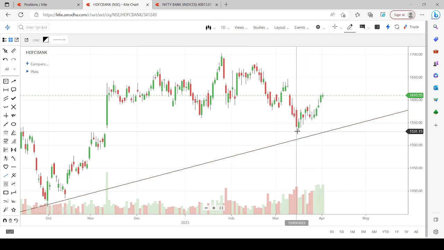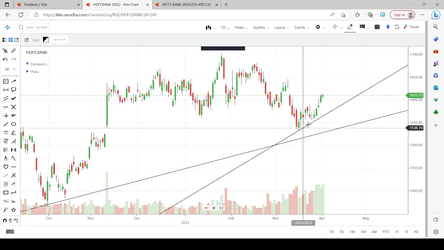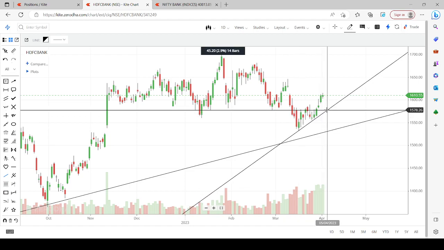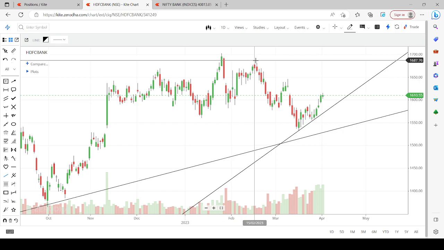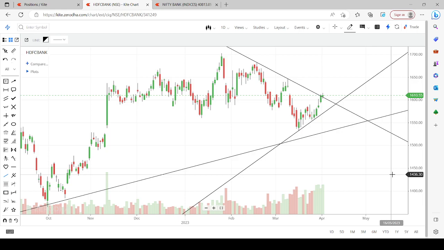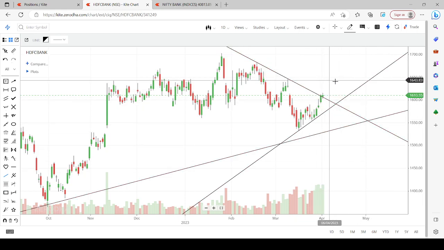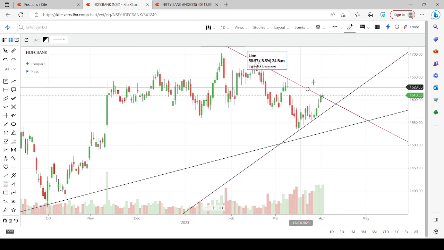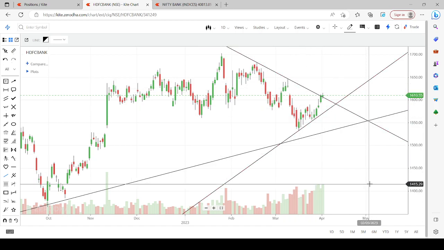The weekly chart, it's taking support at lower levels, and then it has broken out on the higher side. All the other stocks which we have seen a couple of minutes back are on the verge of a breakout, but this fellow has already broken out.